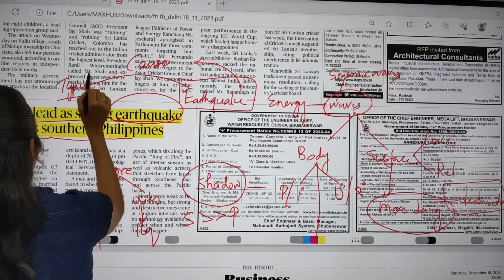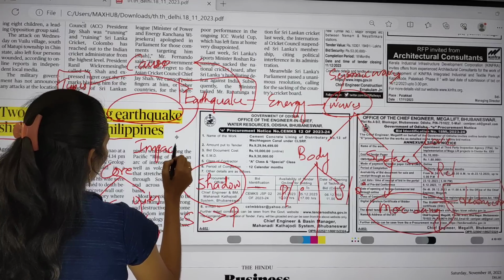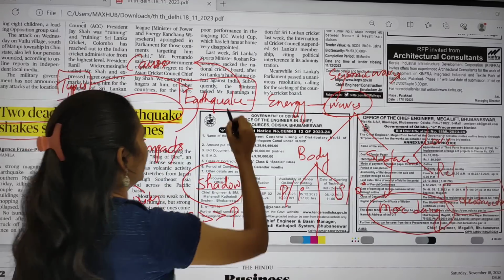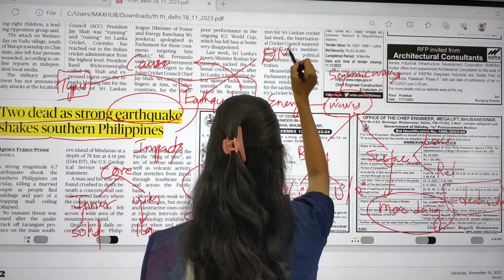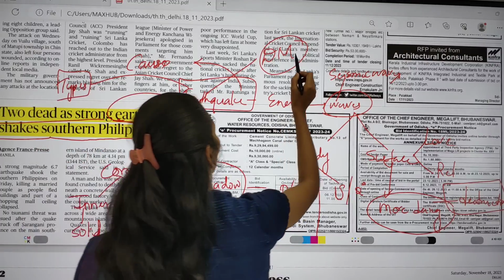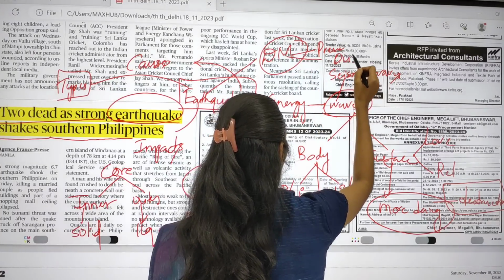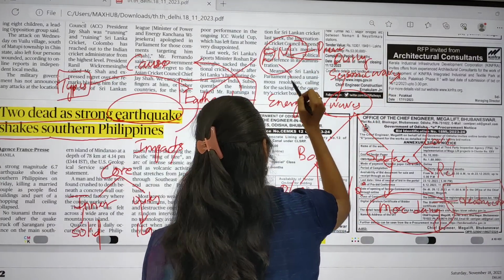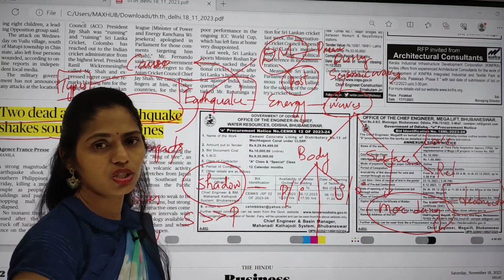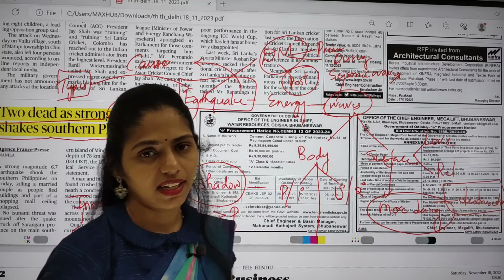And another concept of earthquakes is what are the causes of earthquake, what are the types of earthquakes, and what will be the impacts of earthquakes. So this is from geography point of view. And we can also connect this earthquake to disaster management. From disaster management, you have to see what are the preventive steps, what steps can be taken during disaster, and in the post-disaster, how can we go for rehabilitation and rescue. So all those things are very important and this topic is interconnected.